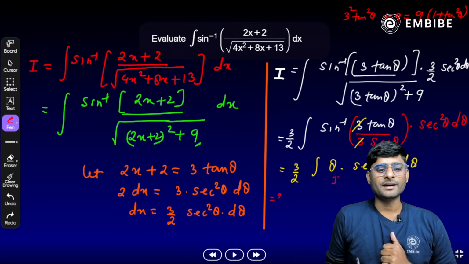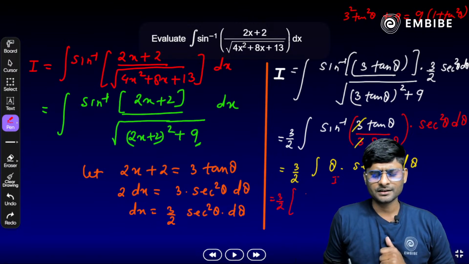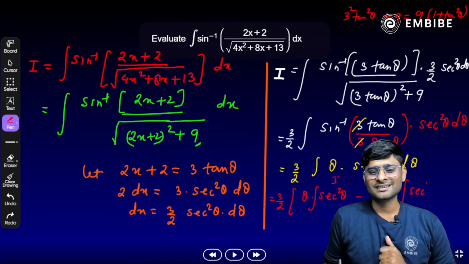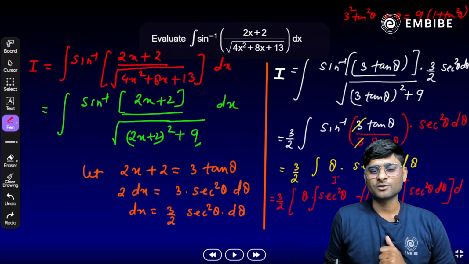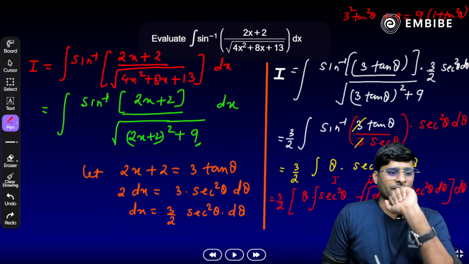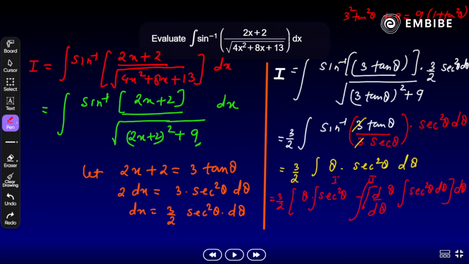Okay, keep your 3 by 2 as it is. First function, we have to take theta here. First function times integration of the second, sec square theta, minus the integration of differentiation of the first function times integration of the second function. We have to apply by parts here. Okay, just note it down, all of you.